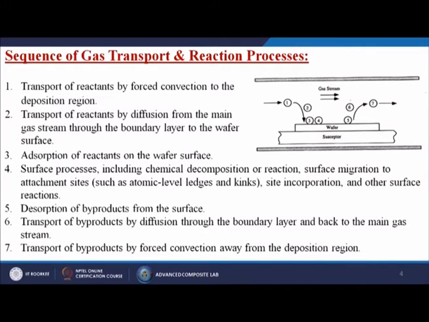What are those? First is the transport of reactants by forced convection to the deposition region. So, here this is our susceptor, then we are putting a certain kind of wafer, that wafer is actually the material. Then transport of reactants by diffusion from the main gas stream through the boundary layer to the wafer surface, and adsorption of reactants on the wafer surface.